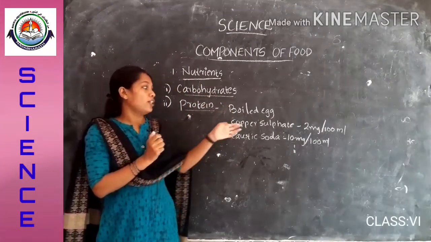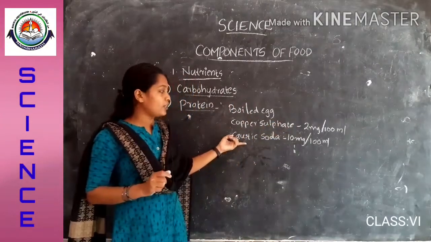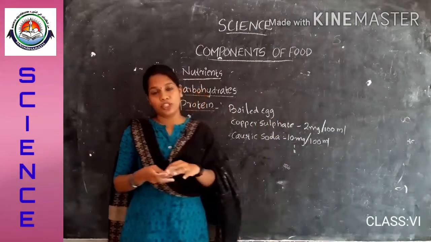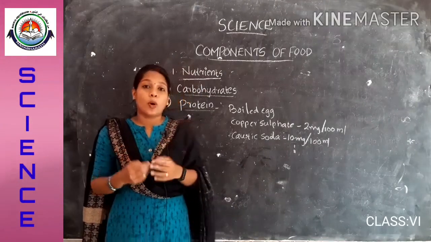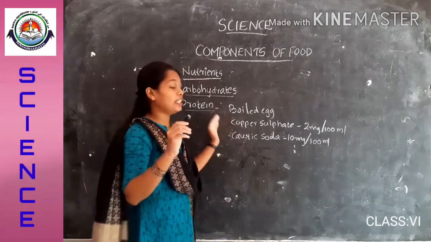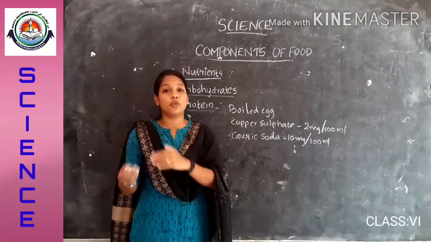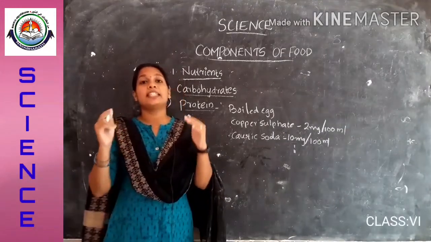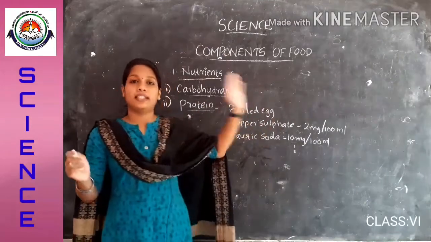Then add 2 drops of copper sulfate solution and 10 drops of caustic soda solution to it. Then what can we observe? The content will change to violet color after a few minutes. It indicates the presence of protein in that egg.